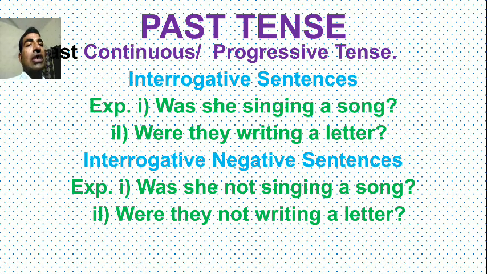And past continuous progressive in interrogative: was she singing a song? The helping verb starts the sentences. And were they writing a letter? Interrogative negative: was she not singing a song? Were they not writing a letter?